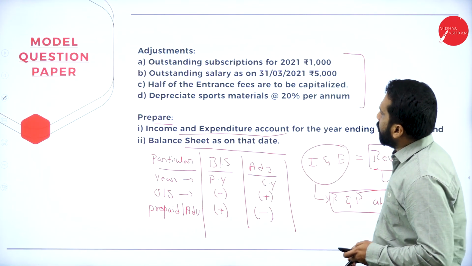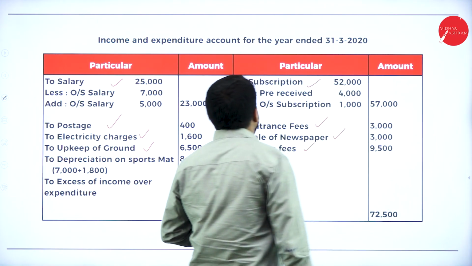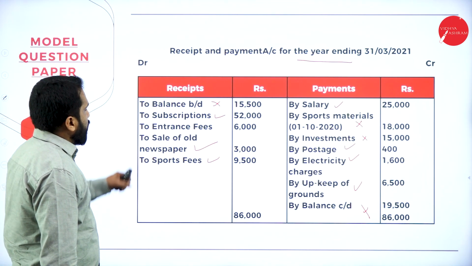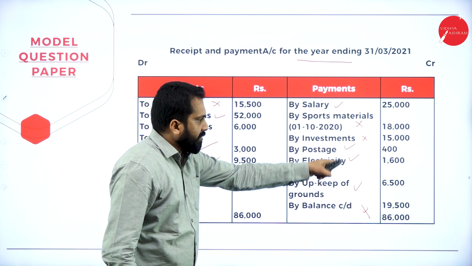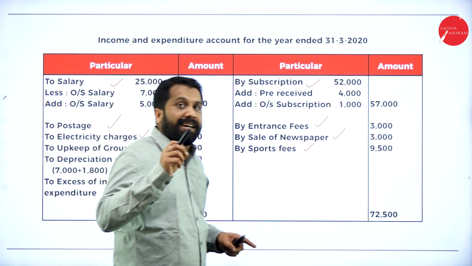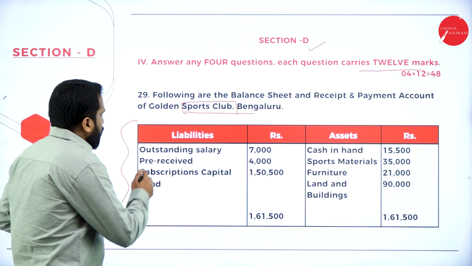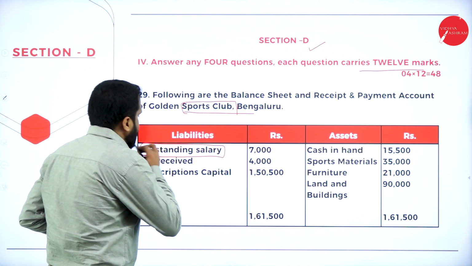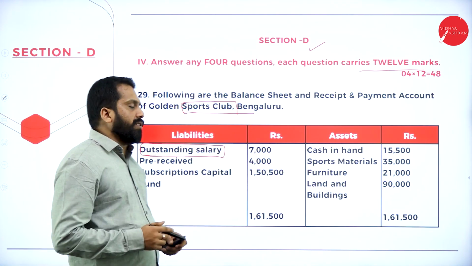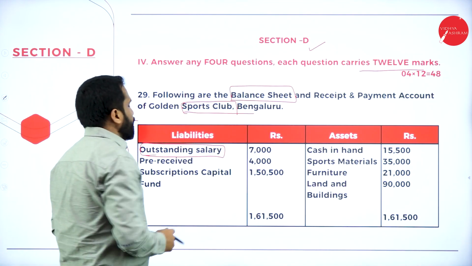Hope you are clear. This is your question. All the receipts 1, 2, 3 we have taken under income and expenditure. Now, of all the payments, only the recurring ones we have taken under payment. Hope you are clear. Along with that, we have to see the adjustment. Now, go to your balance sheet. Under balance sheet, you have outstanding salary 7,000. Should you minus or add? I'll tell you the logic. Outstanding salary, where is it? It is in the balance sheet.